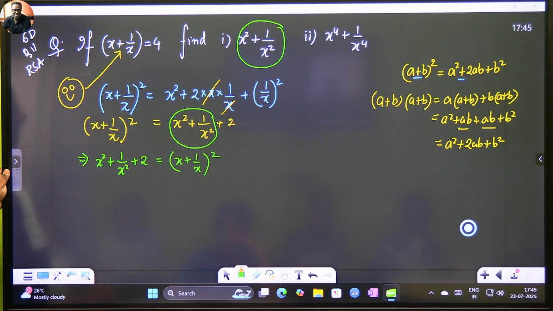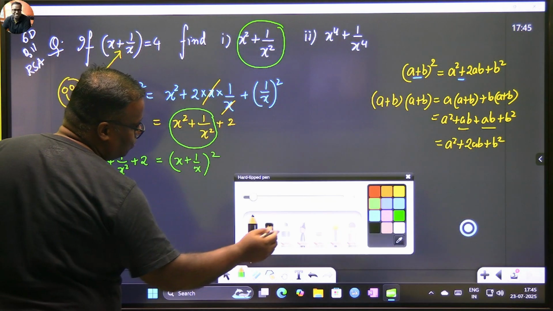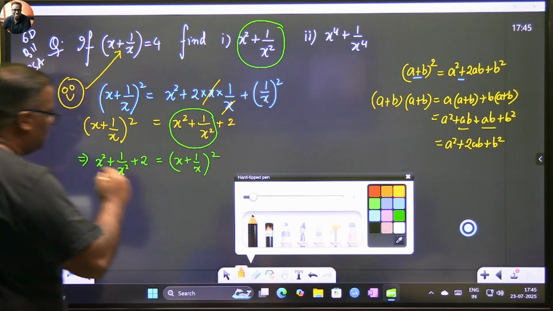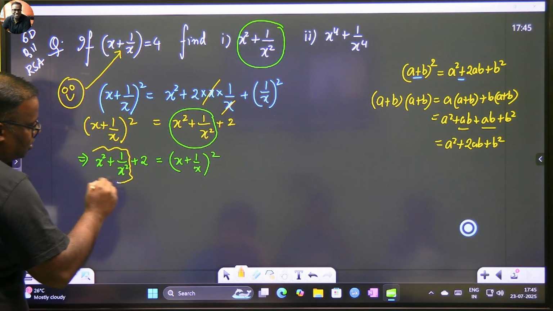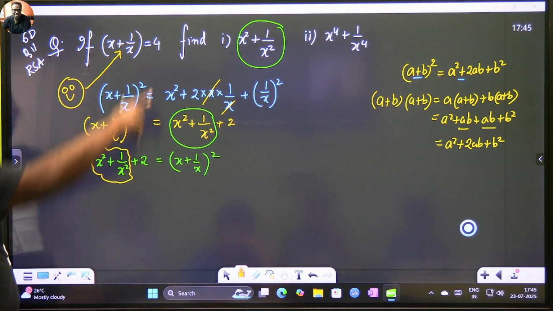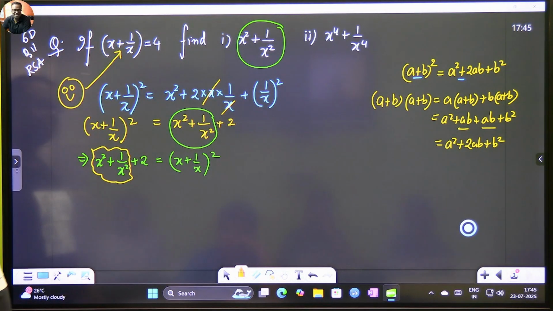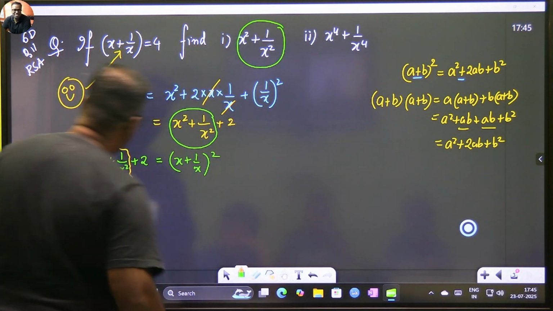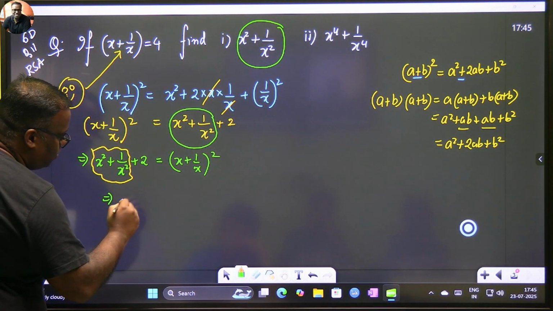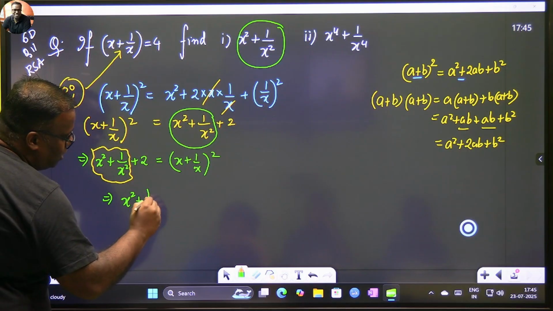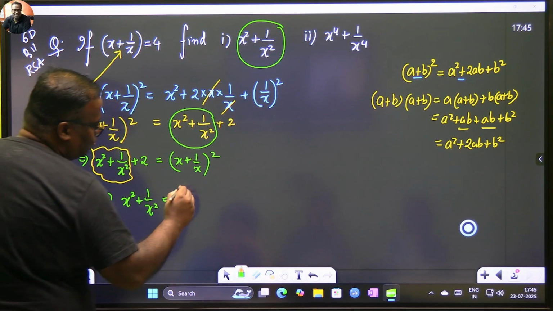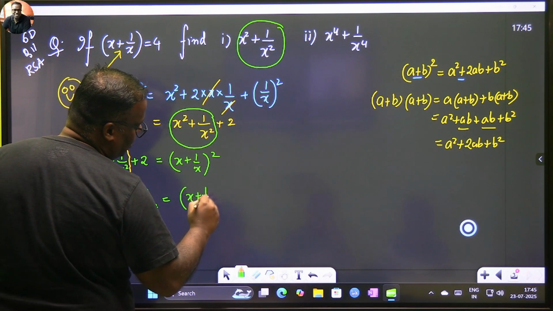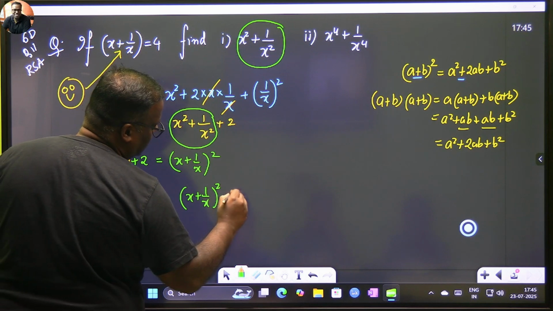What did they ask us to find? They have asked us to find this much portion. That is what we were asked to find, right? x square plus 1 by x square. Find this. So we will make our equation only with this term on the left hand side. So how much is it? x square plus 1 by x square is equal to x plus 1 by x whole square minus 2.